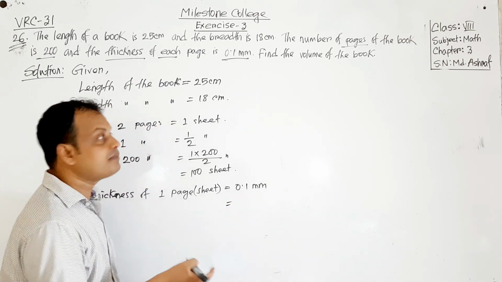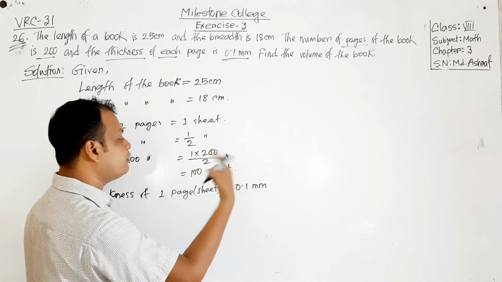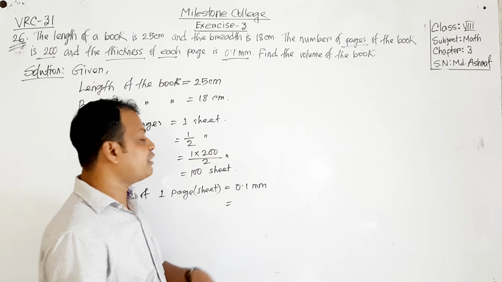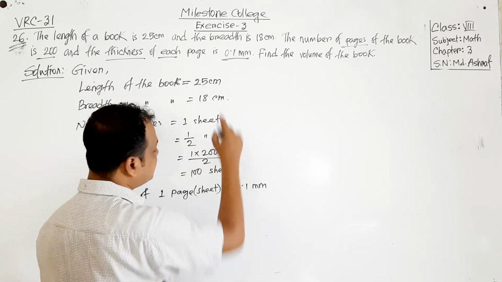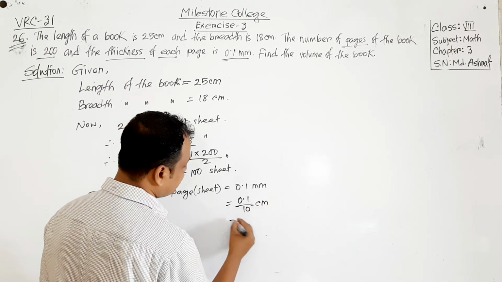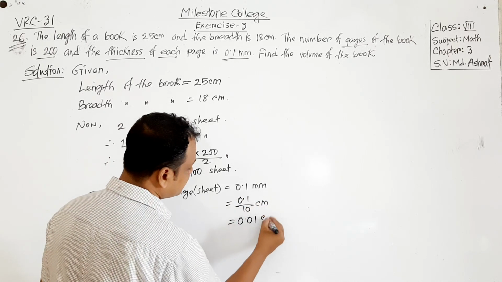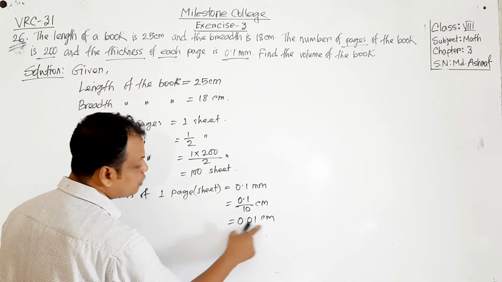Why do we want to convert to centimeter? Here is centimeter, and here is millimeter, so we need to convert to the same unit. Millimeter we want to convert into centimeter. So 0.1 will be divided by 10, then we will get centimeter. It will be 0.01 centimeter. So thickness of 1 page is 0.01 centimeter.